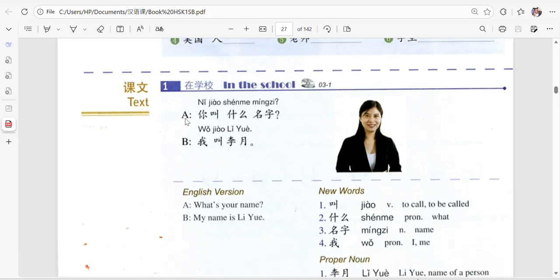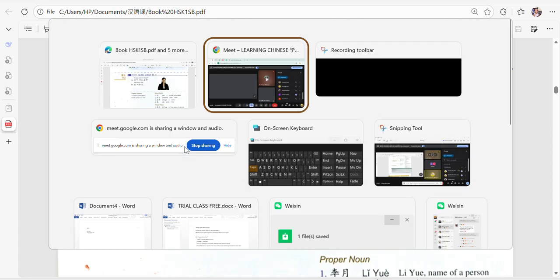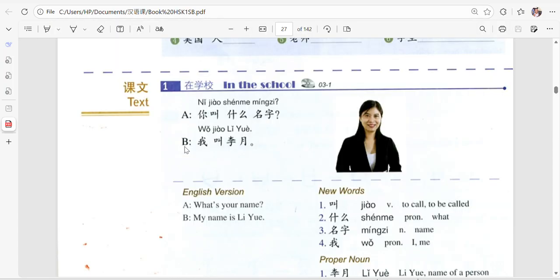And we have person A, person B. I'm going to choose two. I want two volunteers. Who can be A? I want someone to play role A and someone to play role B. Who is ready to be A?